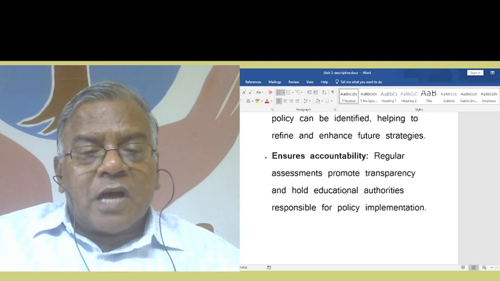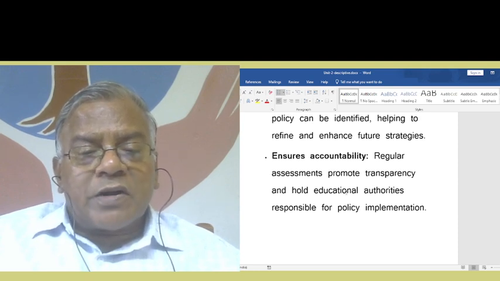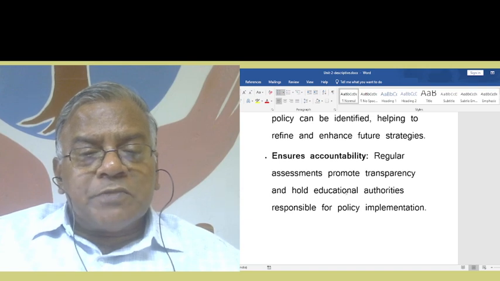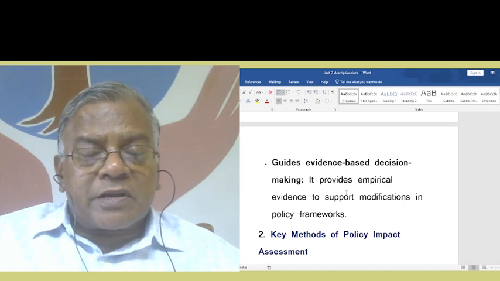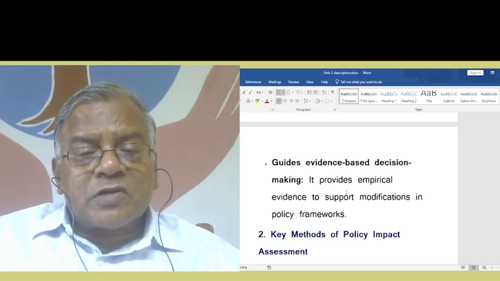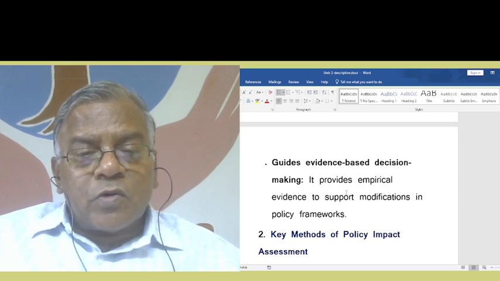Regular assessments promote transparency and hold the educational authorities responsible for policy implementation. It guides evidence-based decision making. It provides empirical evidence to support modifications in policy frameworks.